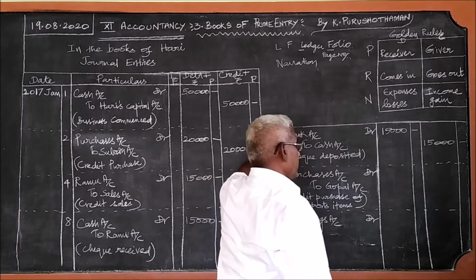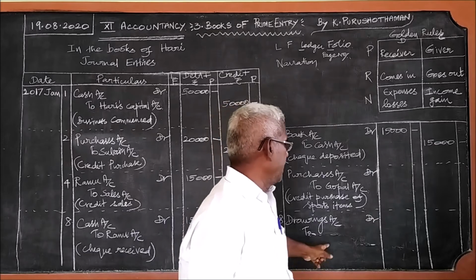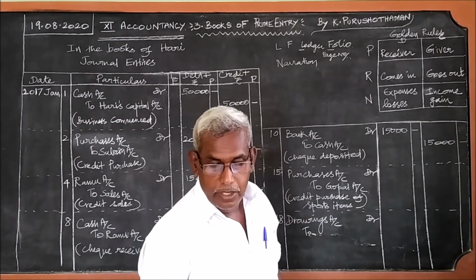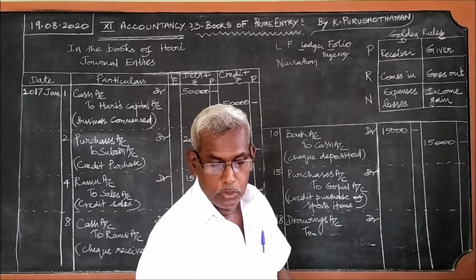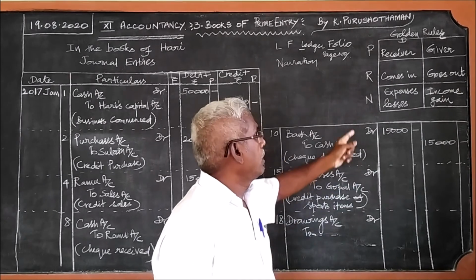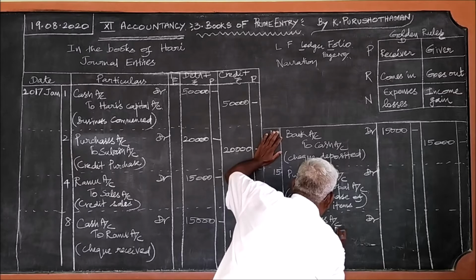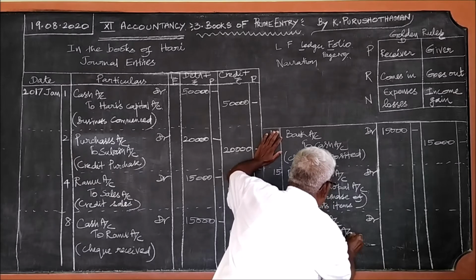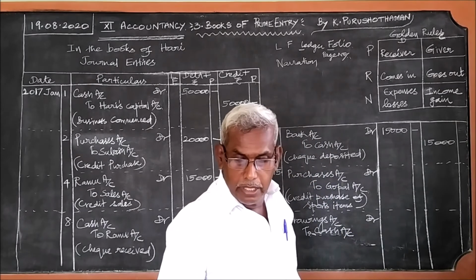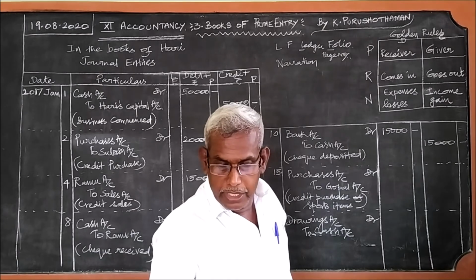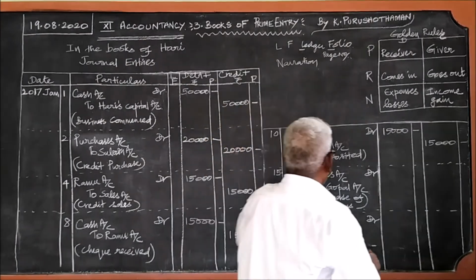If the rent is paid through bank, it would be mentioned, but here it is not mentioned that it is paid through bank. Therefore, what goes out? Cash goes out. So drawings account data to cash account. The rent for the proprietor's residence is $1,500.